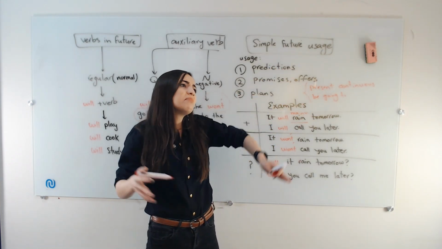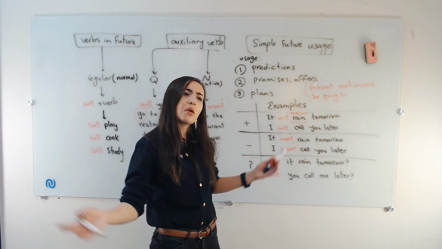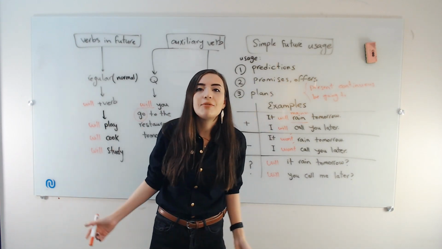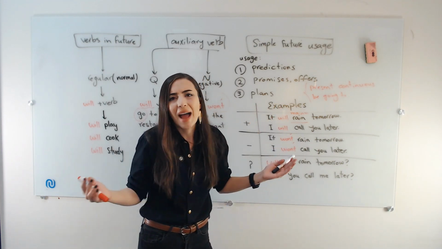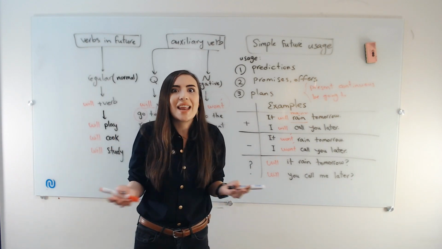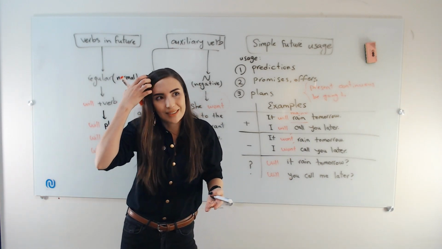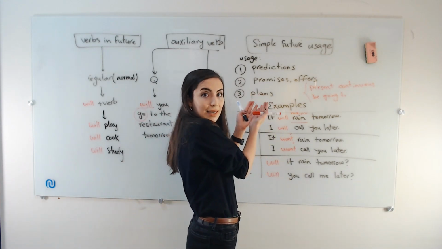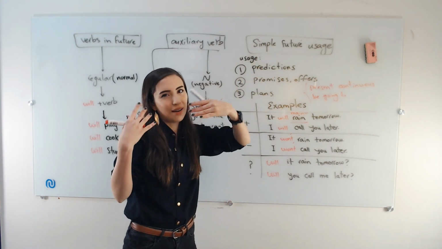But simple future, it means that I want to do something in the future, but I don't know when, I don't know how, I don't know the plan. I just know I want to do it. For example, I will move to California next year. I mean, I know that I'm gonna move next year, but I don't know how, I don't know when, I don't know what is the first step, what is the next step. I don't have an actual executive plan to that, but I know that I want to do that. Okay, so this kind of planning I'm talking about. So again, in this third category, we use simple future to talk about the plans, but we are less certain about it.